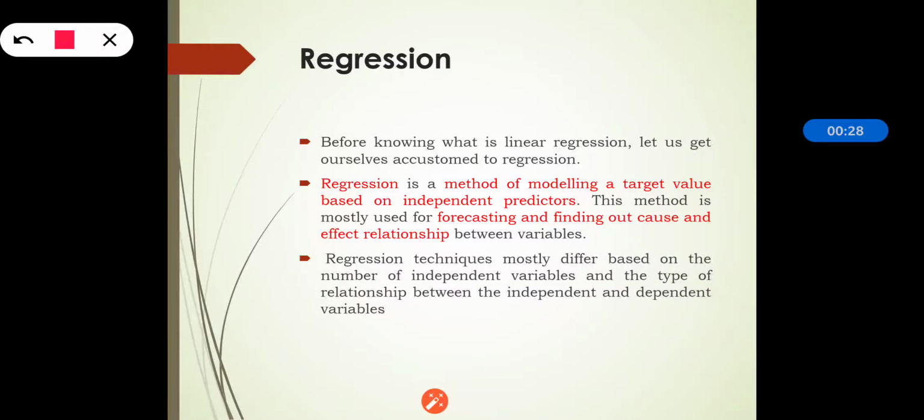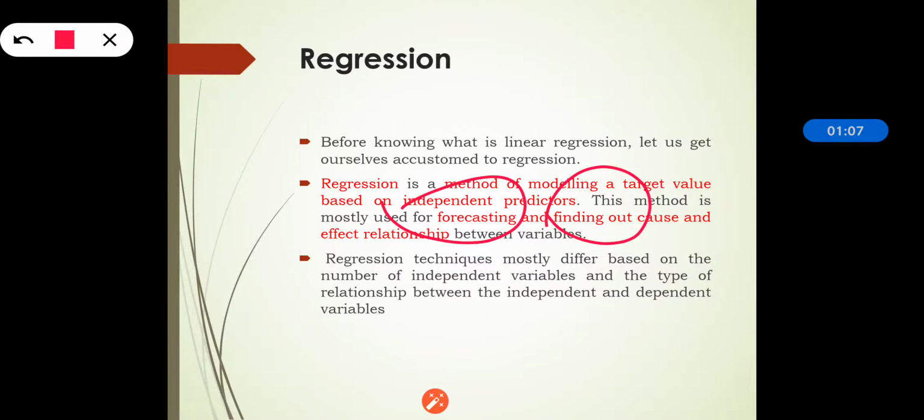So we are going to see what is linear regression, but before that we are going through the concept of regression. So what is regression? Regression is a method of modeling a target value. What we are trying to do is model the target value based on the independent predictors. This method is mostly used for forecasting and finding out the cause and effect relationship. Means we are doing two things: the first one is forecasting, and the second one is finding out the effective relationship between the variables.